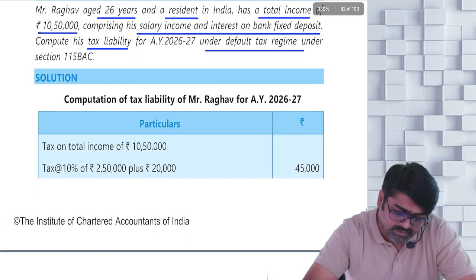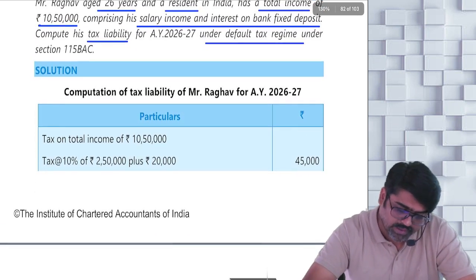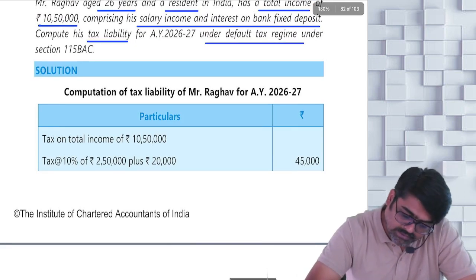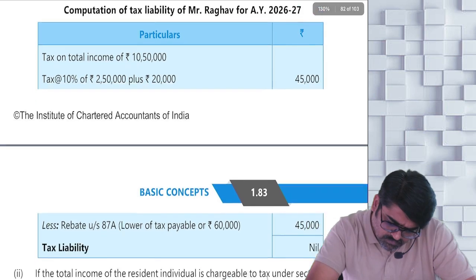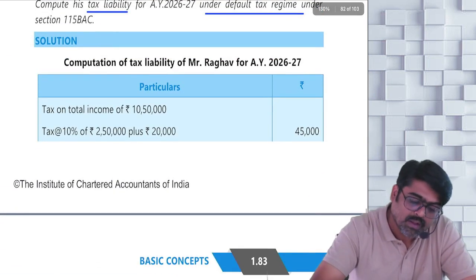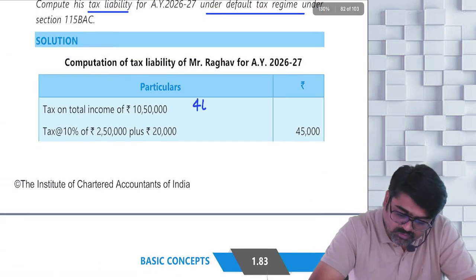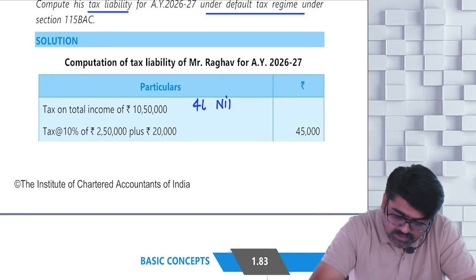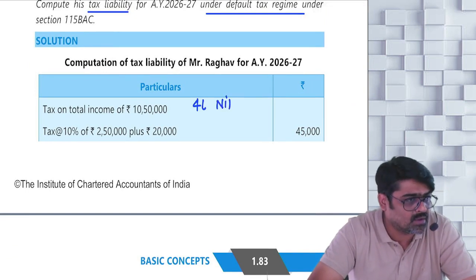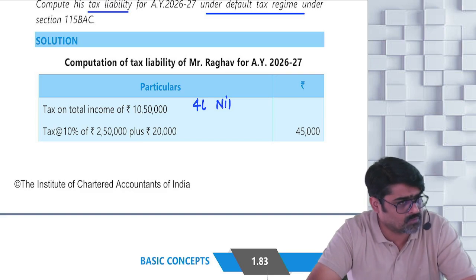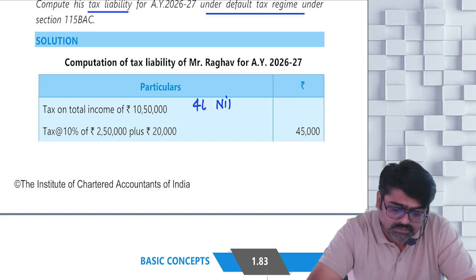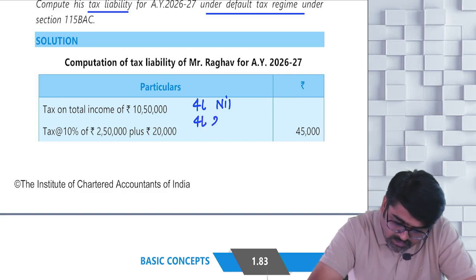On the first 4 lakhs, the tax will be nil. Then 4 lakh to 8 lakh, on that 4 lakh, the tax will be 5%. So on the next 4 lakh, it will be 20,000.